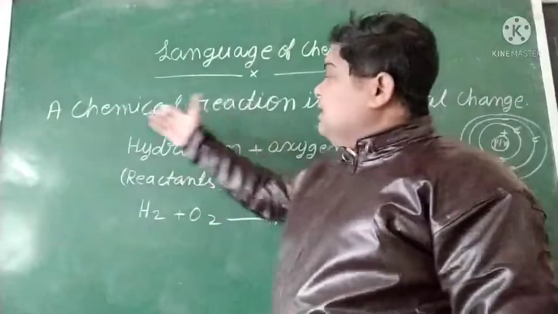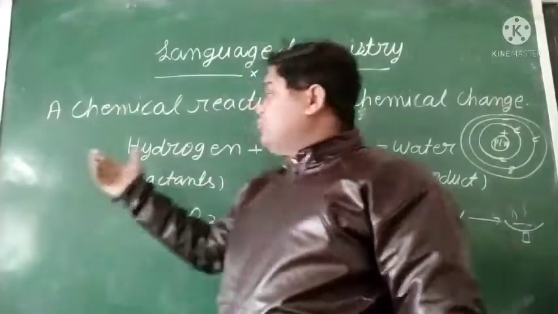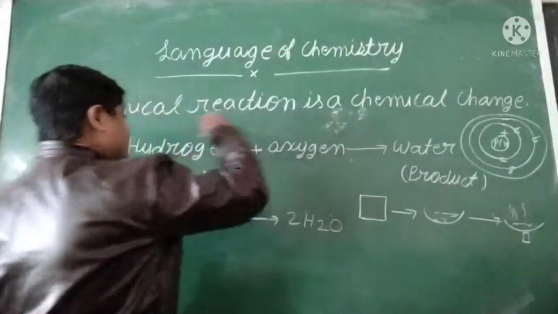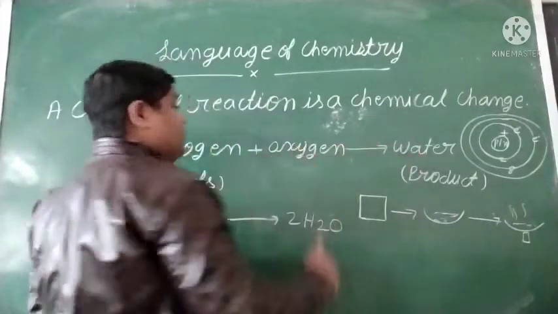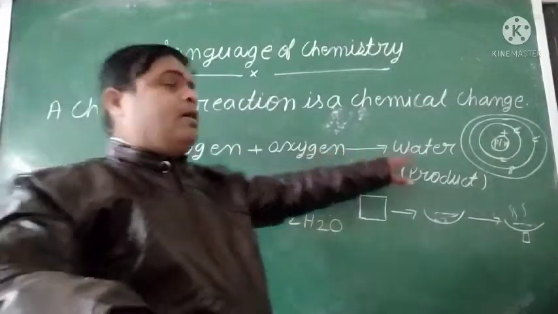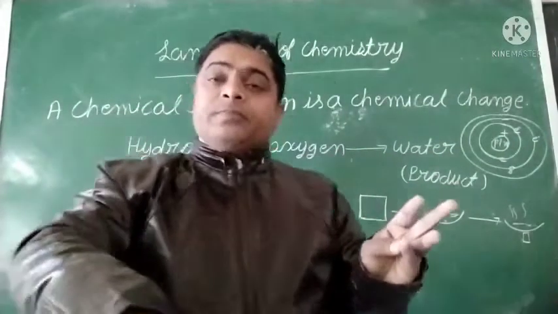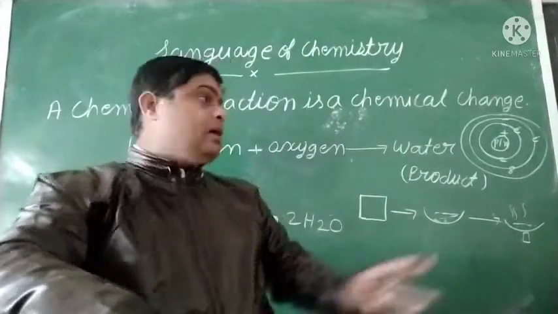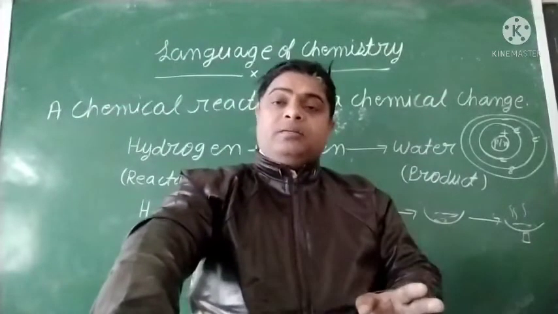So students, how do we represent the change? With the help of a chemical reaction, we easily represent the data of the change. Suppose hydrogen reacts with oxygen to form water. Hydrogen gas, oxygen gas, and water is a liquid, and these changes are permanent.